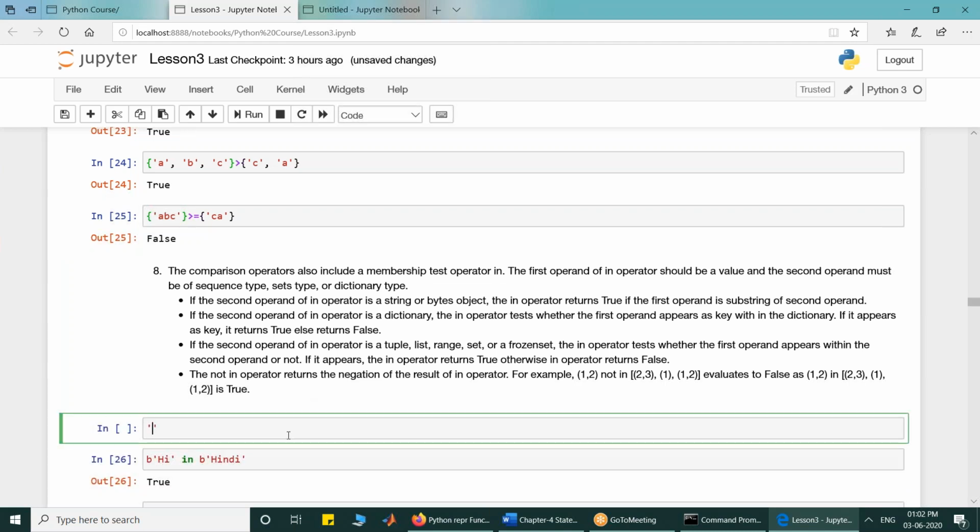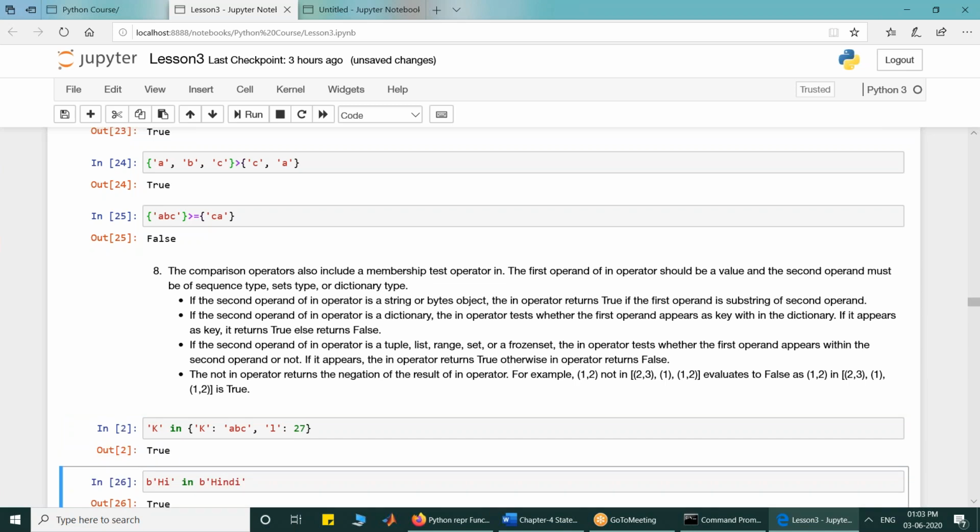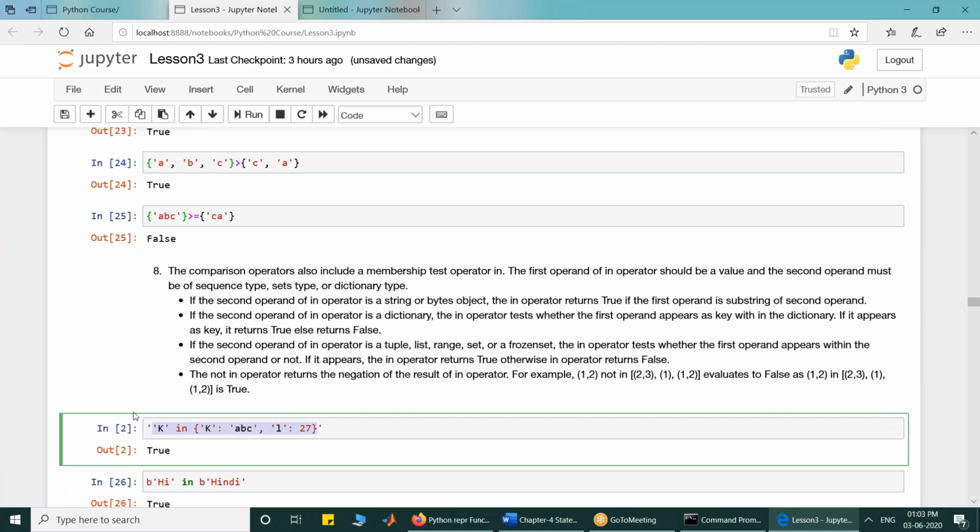Just to illustrate, suppose K is one of the keys that I want to check whether it appears in the dictionary or not. So if K is there, and let's say I assign this key the value ABC, and I make another key, say L, and I assign it 27, and if I execute it, it will say true because this key appears in this dictionary.